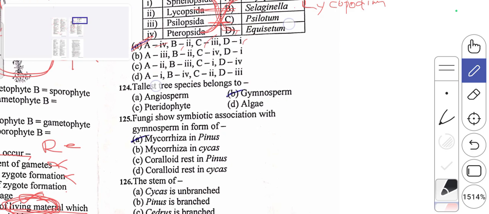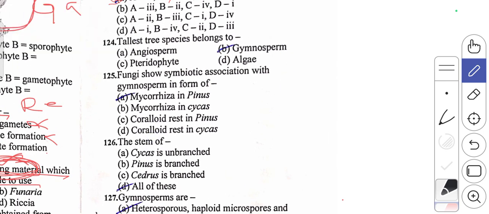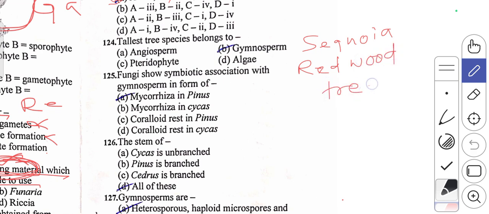Then the 124th question, that is the tallest tree species belongs to. The tallest tree species, that is Sequoia. It is also called the redwood tree. This one belongs to the gymnosperms.